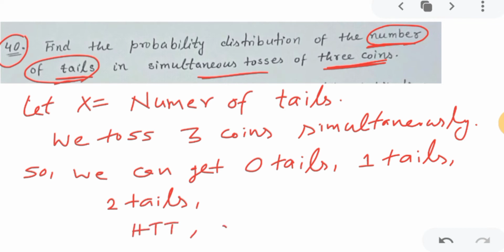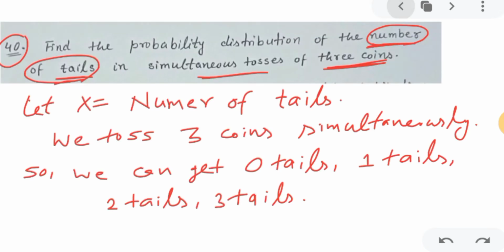Or 3 tails, meaning all 3 are TTT. And 0 tails means HHH, no tail, all 3 heads. So 0 tails, 1 tail, 2 tails, and 3 tails.